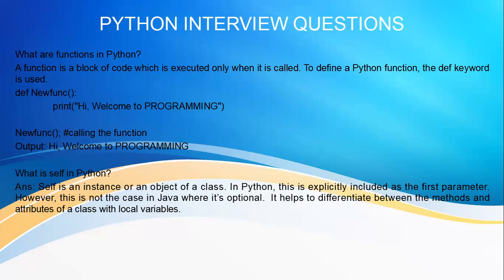So here, new function is a function. We are creating a new function using the def keyword, and you can see after the pair of simple brackets we have a colon. It means we are creating a block. You can see the print function is not starting from the left side, it has one tab space. Here the print is not aligned towards the left, it has come a little towards the right.